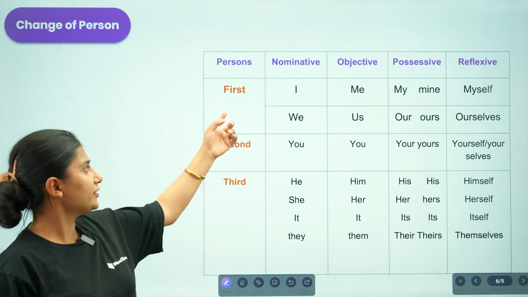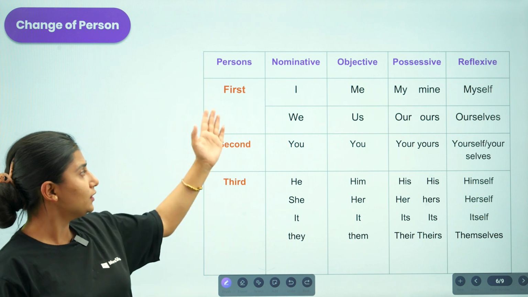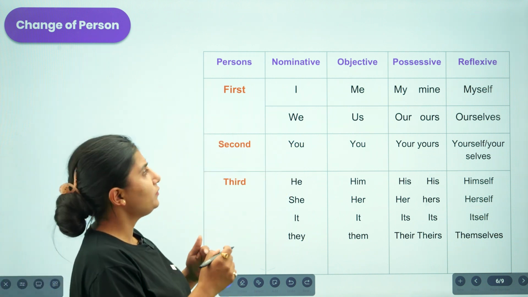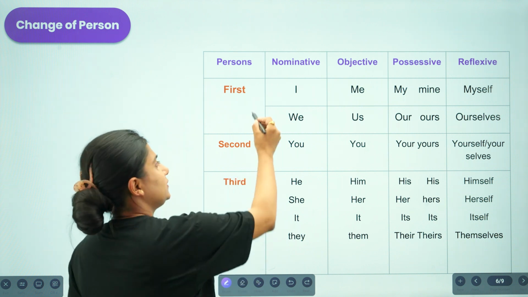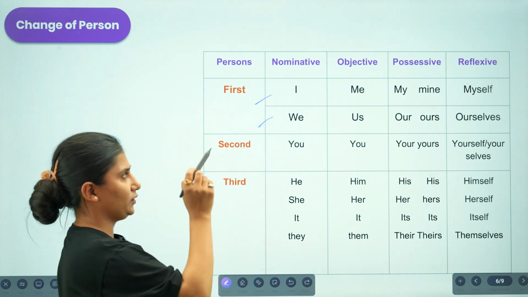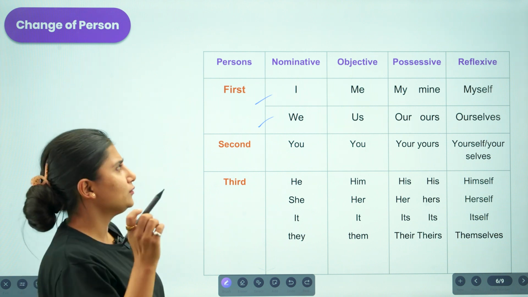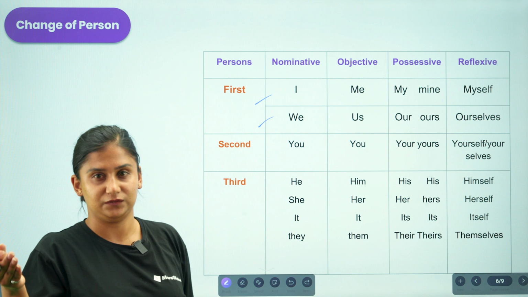So here we have first person, second person, and the third person. So these are the persons, and then after we have the nominative, objective, possessive, reflexive, and also we have the singular as well as the plural form of this. So talking about the nominative, let me be very clear to you all. Do you know what nominative refers to? What do you mean by nominative?